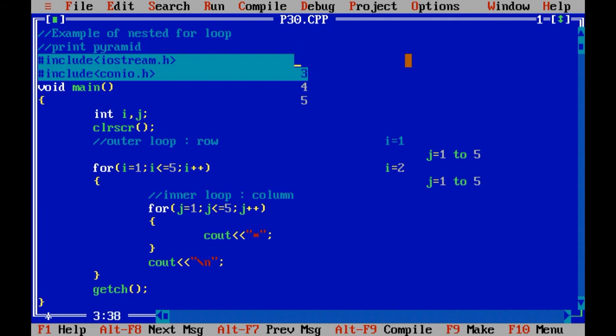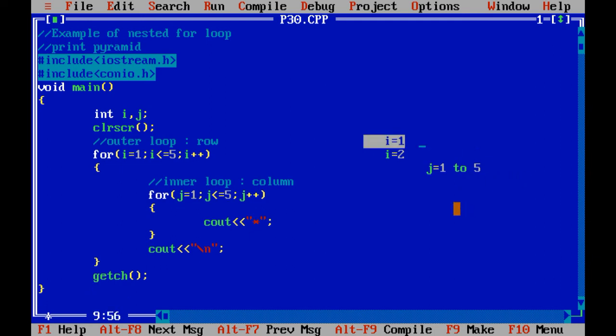Let me remove the given explanation first, then I will run the given code. I hope you people understand whatever I am delivering from here. Let us run the given code. See over here, the asterisk is displayed 5 times on the screen in row and column format.